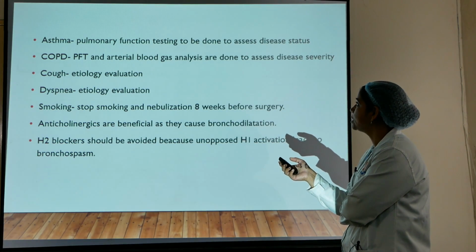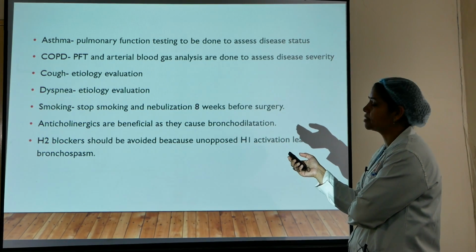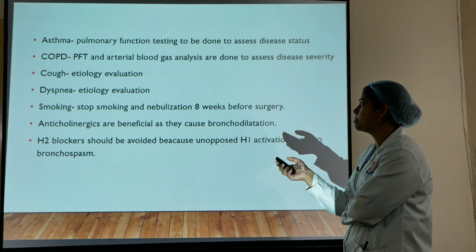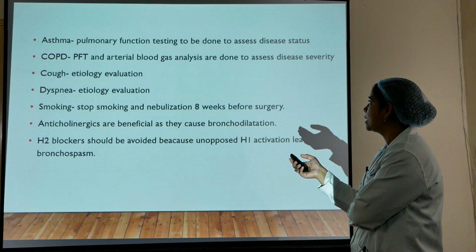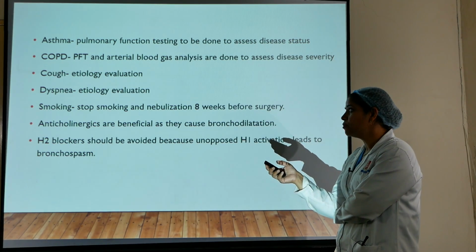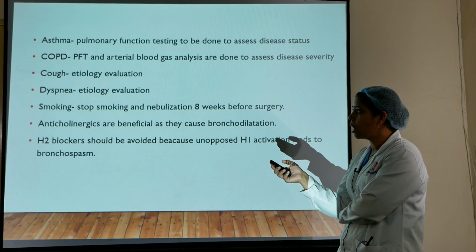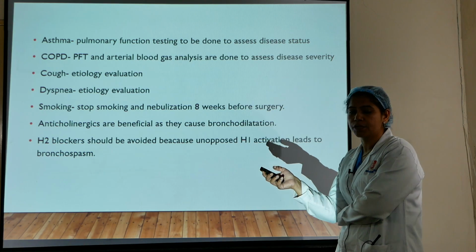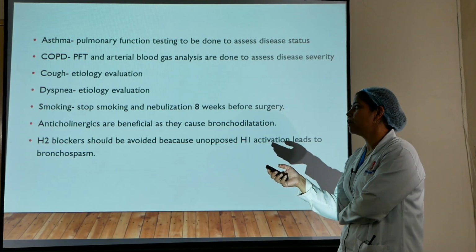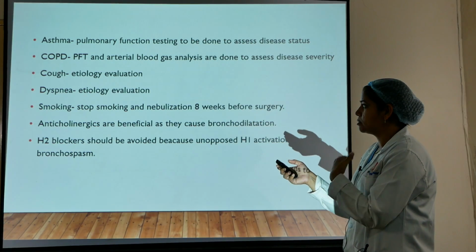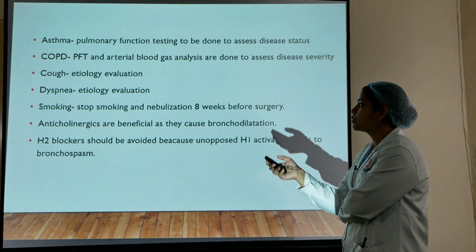After airway examination, we should also ask the history of whether asthma is present. The pulmonary function testing to assess the disease status is mandatory. If the patient has any history of COPD like emphysema, PFT and arterial blood gas analysis are done to assess the disease severity. Cough evaluation should be done, how severe, how frequent. Dyspnea etiology evaluation should be done, whether it is of cardiac origin or respiratory origin, depending on the history and symptoms, frequency and the precipitating factors.